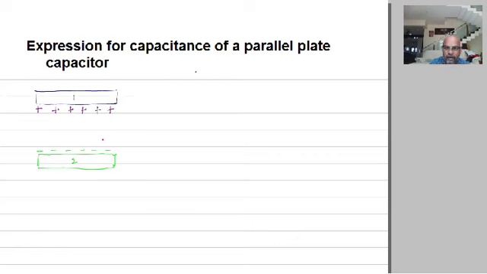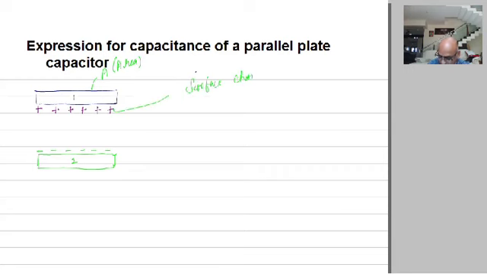The conductor 2 has negative charges. Let the area of this plate be A. The area of both the plates will be the same because the two conductors are identical. A is the area. Now, very importantly, see that this represents the surface charge density,